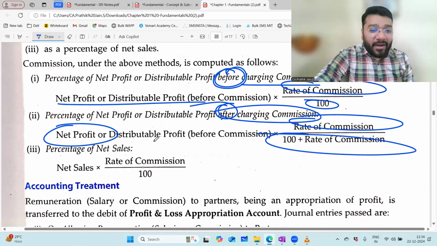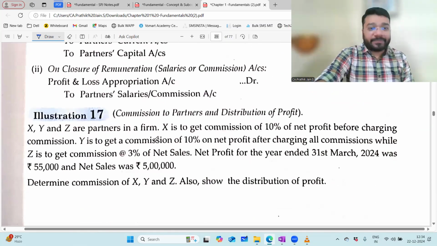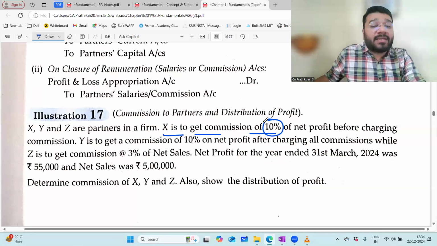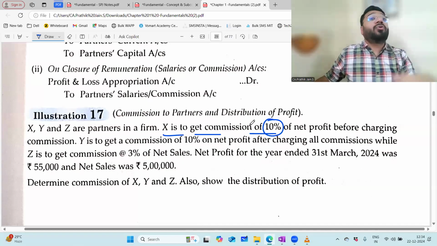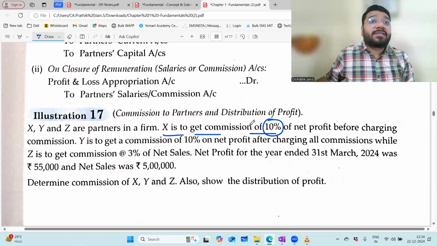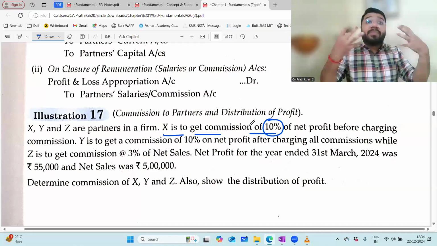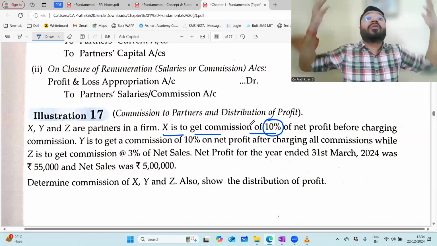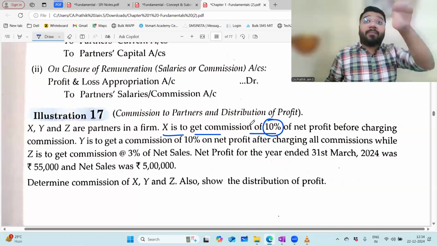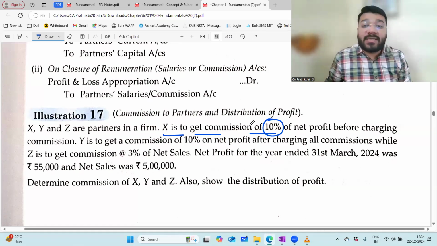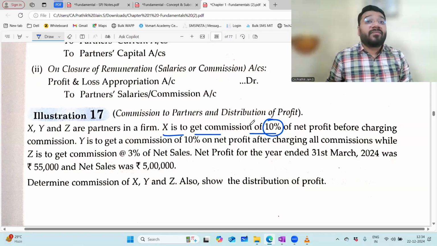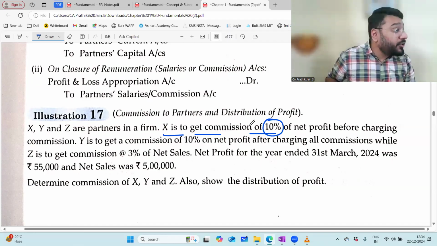Hence, to prove that point, we'll do question number 17, which says that X, Y, Z are partners in a firm. X is to get a commission of 10%. So X is given commission. Why? Because you want to improve the performance of X. You want X to give more time to the business. You want him to work harder. If he works harder, the profit of the business will increase. So whatever the profit of the business is, 10% of that we're going to give him as commission. We're going to give 10% of the net profit as commission.